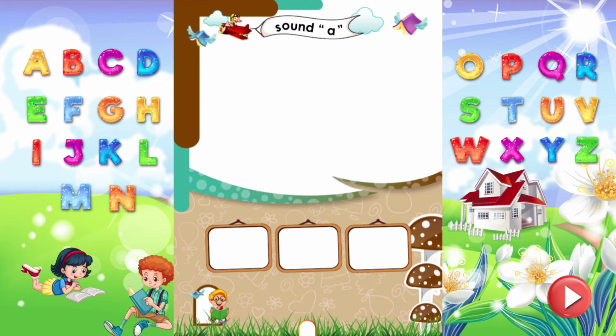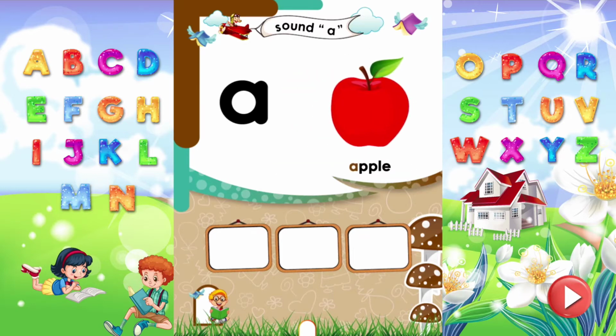Sound A. Dear kids, read the letter A. It makes sound A. Apple. Apple starts from the sound A. Say aloud more words that start from the sound A.